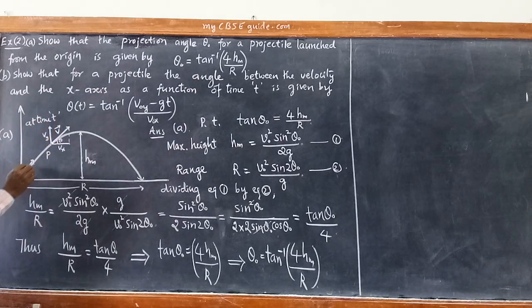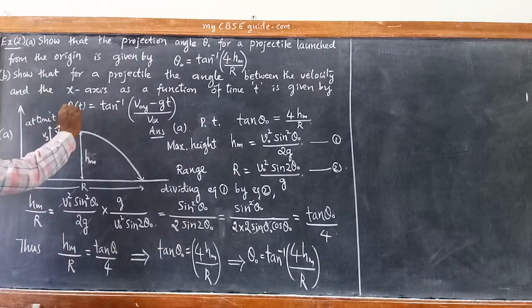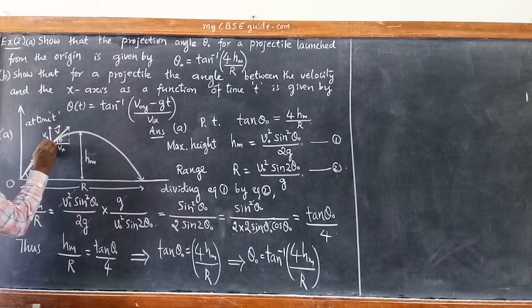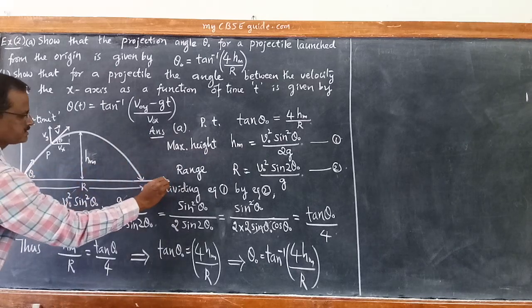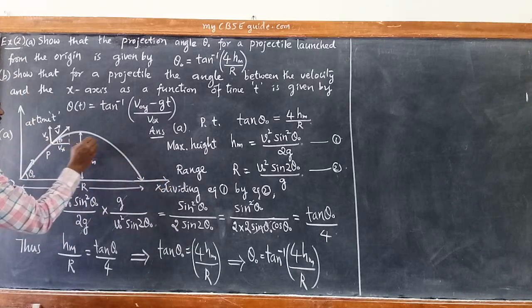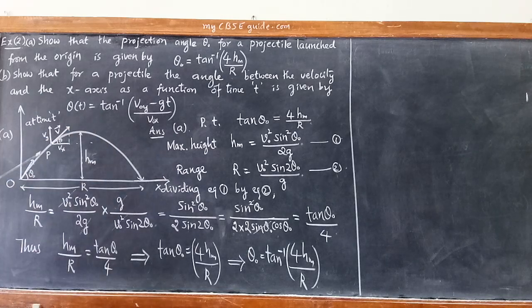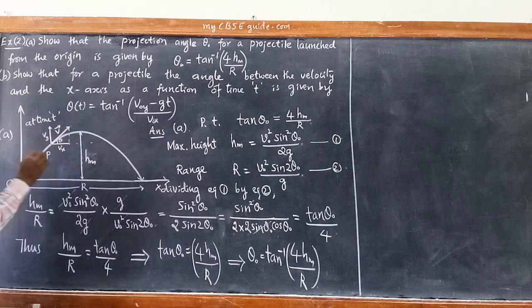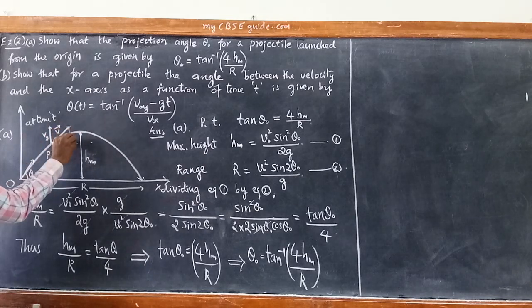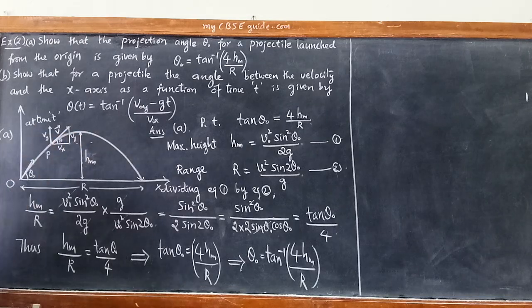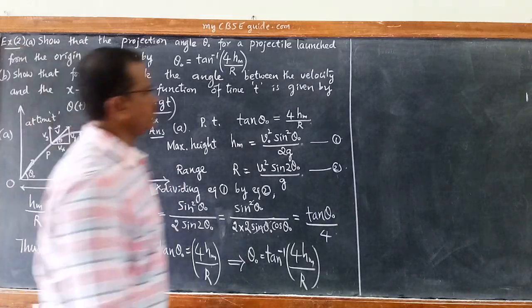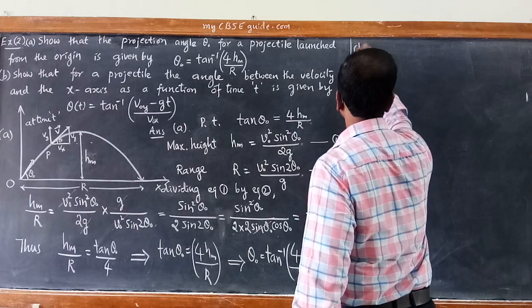See, from the initial point it is thrown with an angle theta naught, which we have found out. After some time t, this is the angle theta, which we got by drawing a tangent at that particular point P with the horizontal. This is the horizontal x-axis, which is equal to the same horizontal x-axis. So that we get theta here, which can be obtained from these components, and these components are nothing but Vy and Vx respectively. So now we will solve part B.